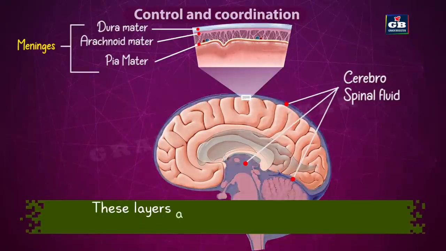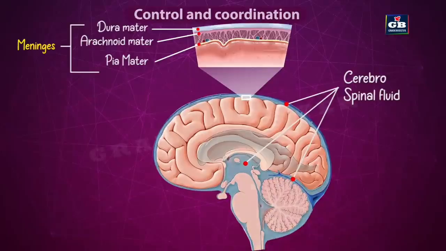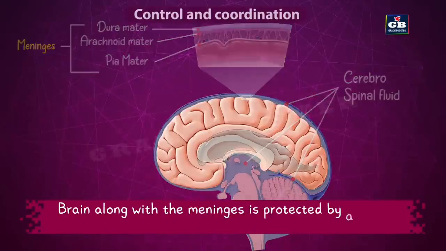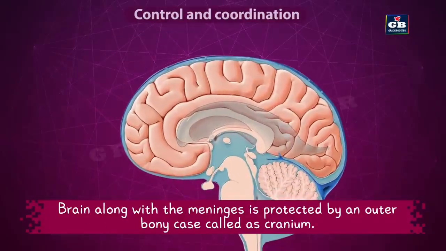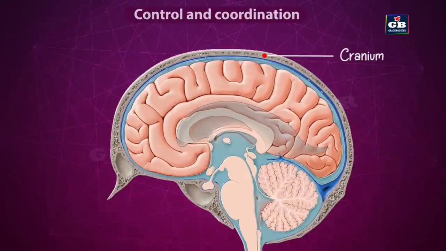So, these meninges and the cerebrospinal fluid protect the brain from shocks and injuries. Brain, along with the meninges, is protected by an outer bony case called the cranium. In general terms, it is called the skull. It is a hard bony structure that protects the brain from shocks and injuries.